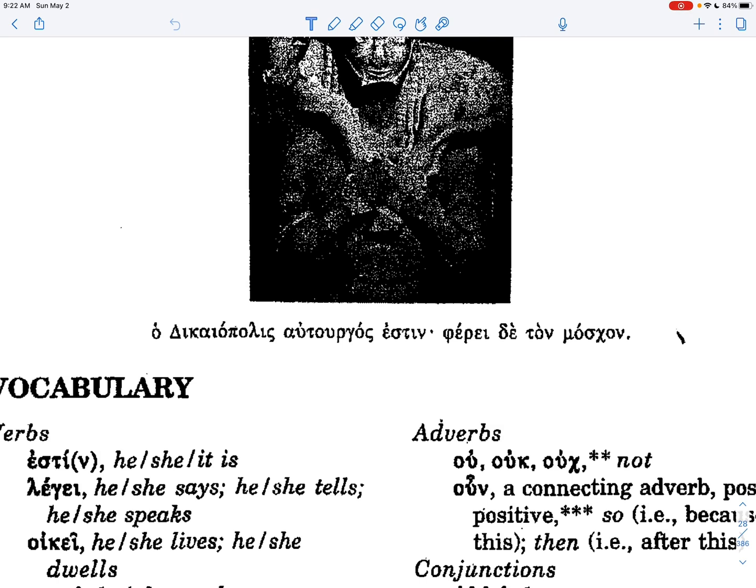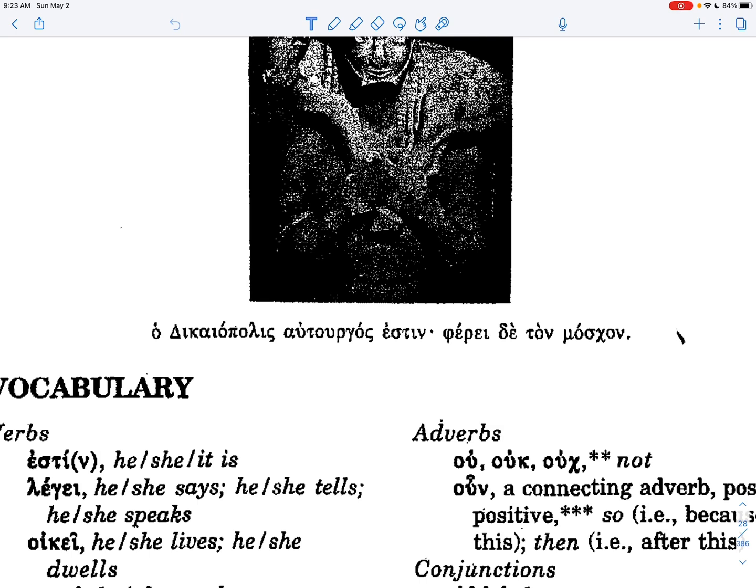Phērei de ton moskhon. And, that's the de, he carries the calf. Now here, phērei is related to bear in English and fer in Latin, carries. The de is what's called a postpositive word. So postpositives cannot come first in their clause. So when we say and he carries the calf, we put and first in that clause. But the de in Greek has to come after another word. So phērei de ton moskhon, and he carries the calf.